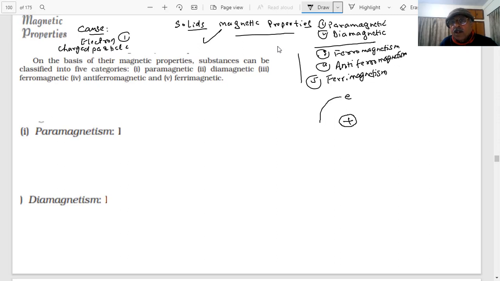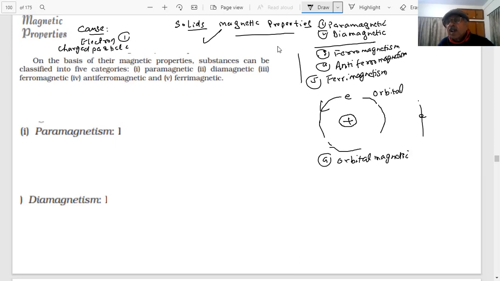All right, students, there is an orbital motion. Another thing: if there is an orbital motion, there is an orbital magnetic moment. If you want more information, see physics, I have taken this idea from physics.